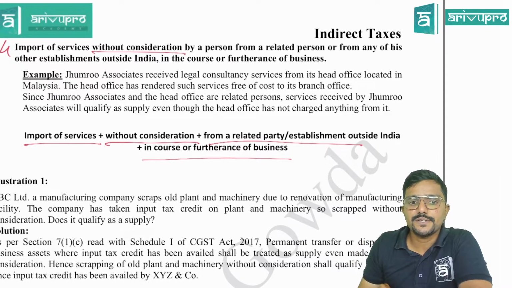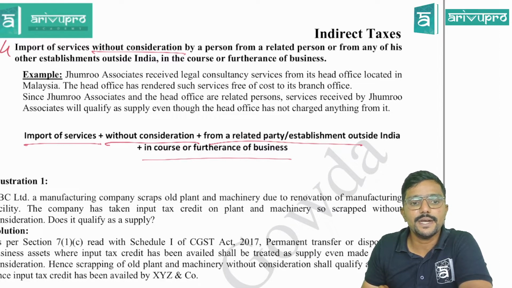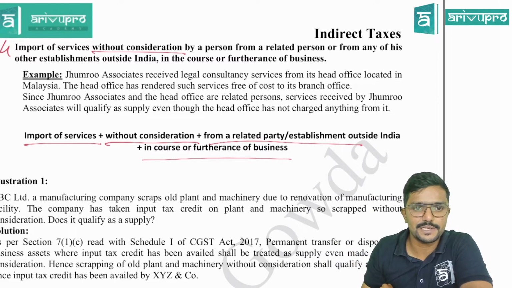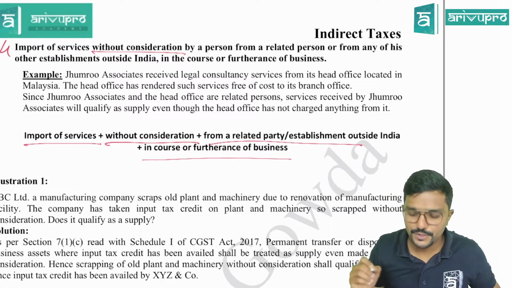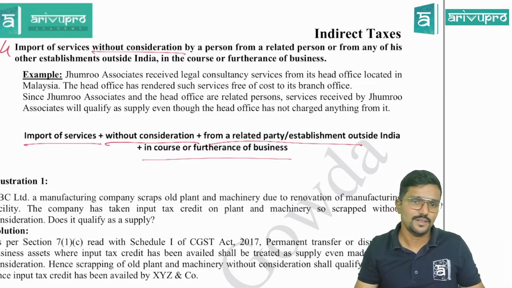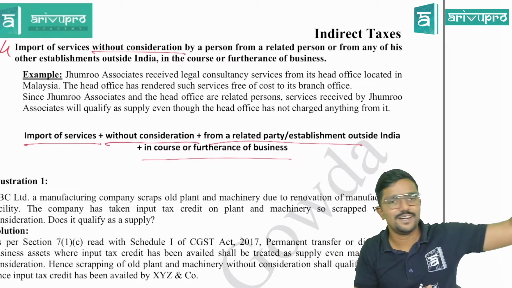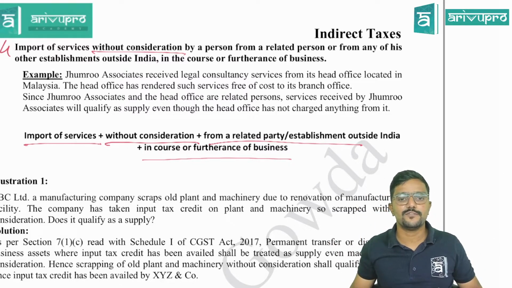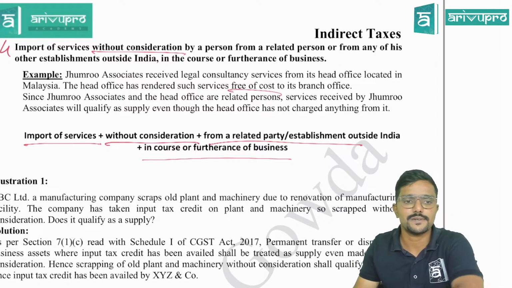Jumro Associates received legal consultancy services from its head office located in Malaysia. Head office means establishment outside India, guys. The head office has rendered such services free of cost to its branch office. Branch office means obviously it will be in the course or furtherance of business, guys. Head office giving services to branch office means definitely it will be in the course or furtherance of business, and it is given free of cost without consideration.